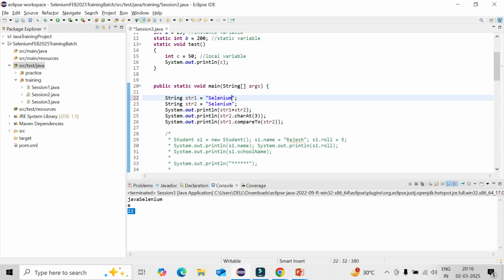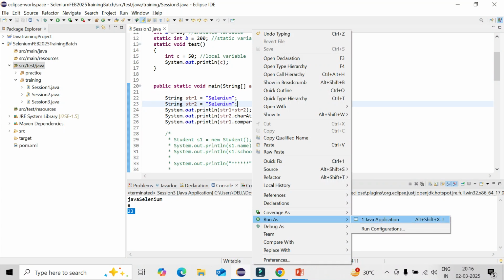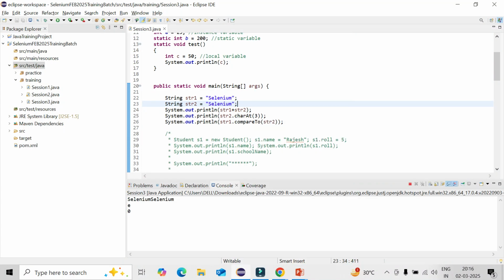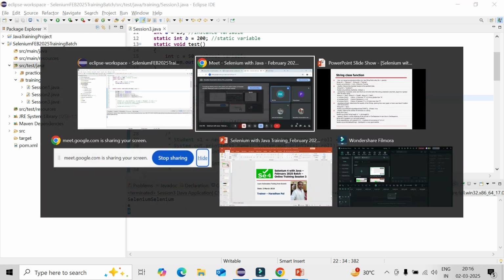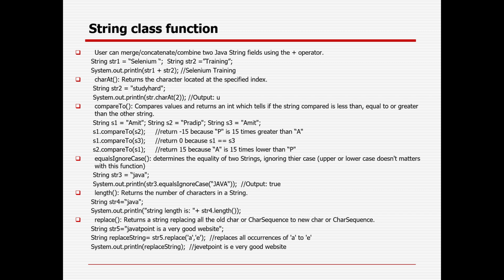So it will compare with respect to the ASCII value, right? Yes, that is the way the Java mechanism is there. You could see it should be 0, right? Because it will first check the first character. In case the first is matching, it will go for second, third, like that. It will try to identify whether both are similar or not. Is compare case sensitive also? Yes, case sensitive also, definitely. Java is a case sensitive programming language. That is correct, you mentioned earlier. Okay, got it. Okay, you can mute.